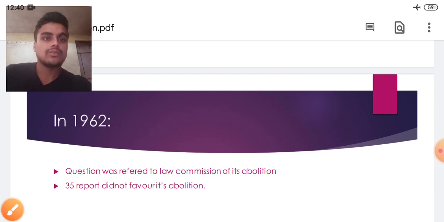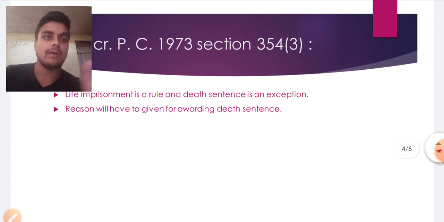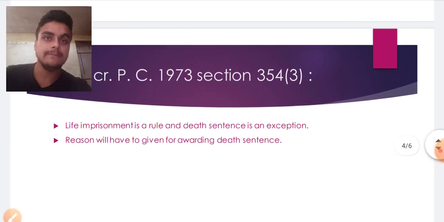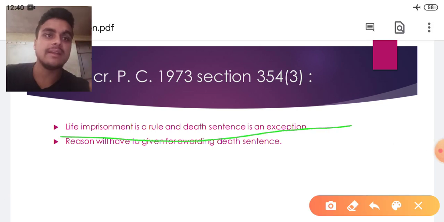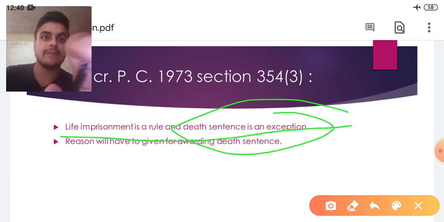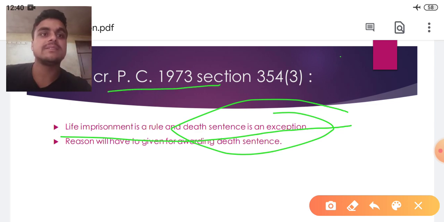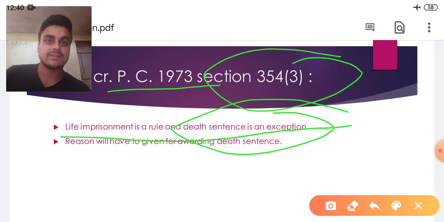But now we shall discuss the present condition of the death sentence in the CRPC. In the present time, life imprisonment is the rule and the death sentence is an exception. In 1898 the death sentence was the rule and life imprisonment was an exception, and in the present time CRPC 1973 section 354 clause 3 provides that life imprisonment is the rule, meaning primarily life imprisonment will be awarded.